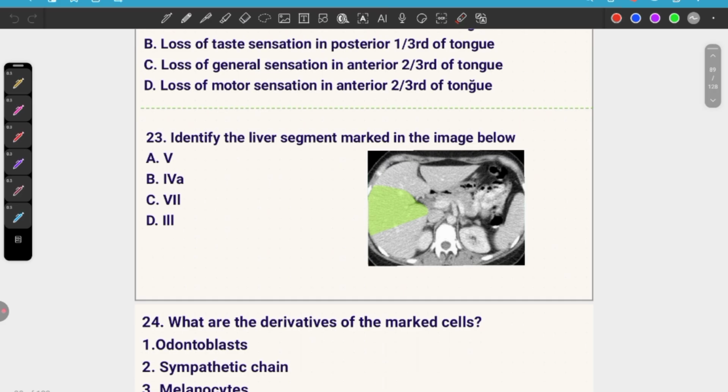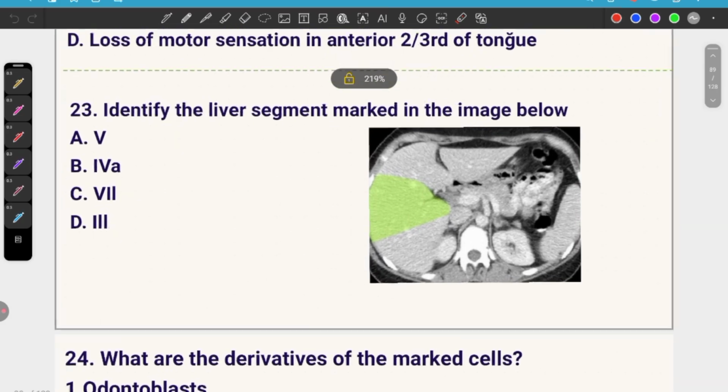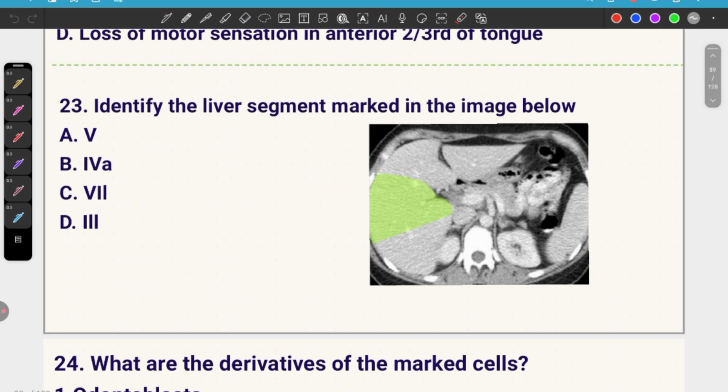23rd one, identify the liver segment marked in the image below. See, this type of question is something of a bouncer because we are not radiologists, isn't it? But we have to identify which segment this is. First of all, let's think this is the portal vein. Here in the liver, you can't see the portal vein anywhere. So it is before dividing the portal vein. So this cross section is taken at or just below the portal vein bifurcation, hence the marked area is the fifth one.